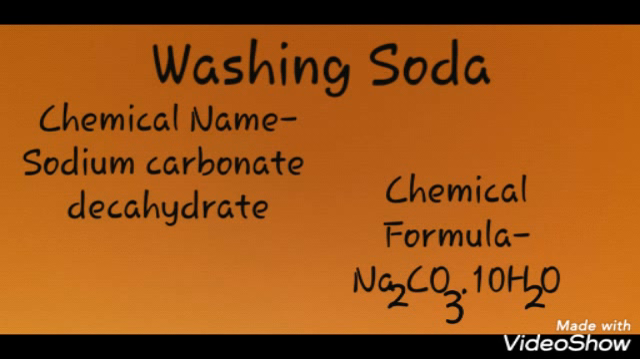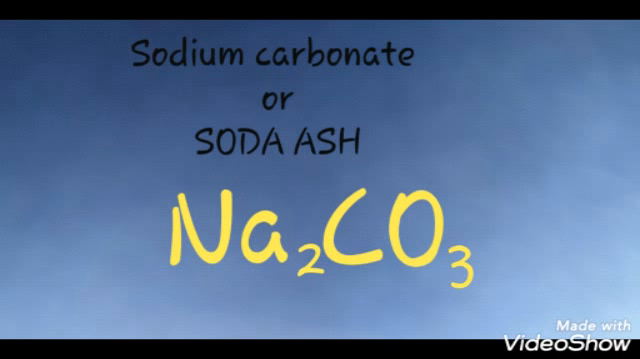The chemical name of washing soda is sodium carbonate decahydrate and its chemical formula is Na2CO3.10H2O. Sodium carbonate, which does not contain any water of crystallization, is called anhydrous sodium carbonate and its formula will be Na2CO3. It is commonly known as soda ash. Let us see how washing soda can be prepared on large scale.